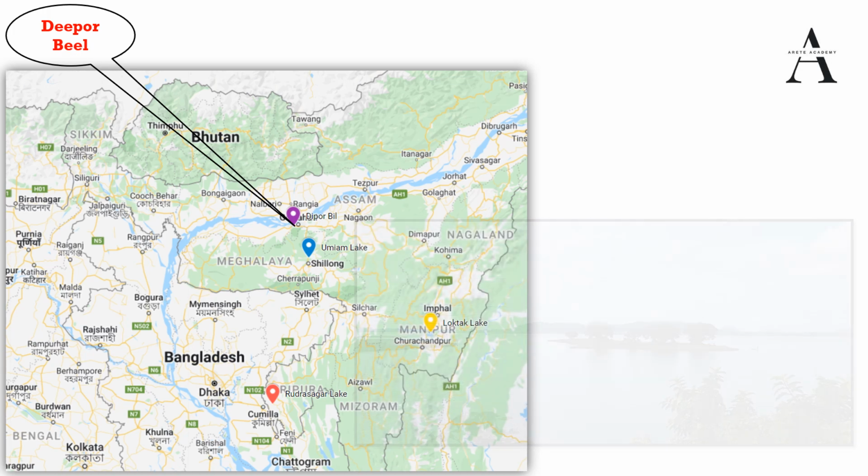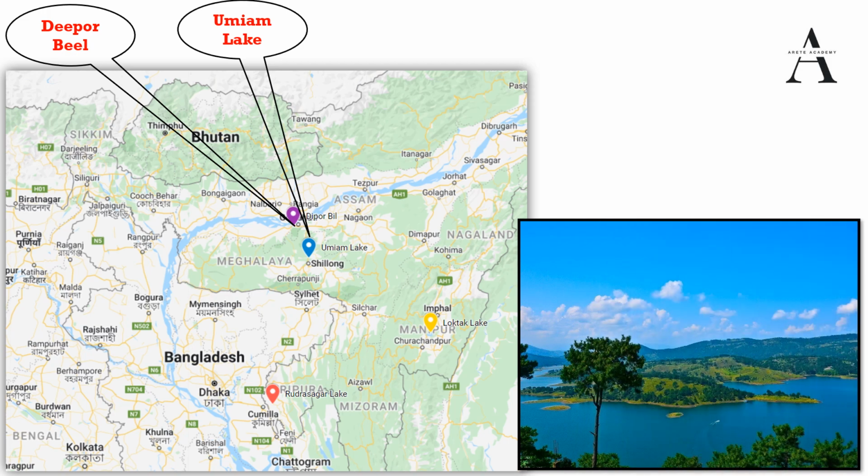Next, we have Umiam Lake. Umiam Lake is there in Meghalaya, and it is one of the biggest artificial lakes. So note this important information that it is an artificial lake, and it is situated some 15 kilometers from Shillong.